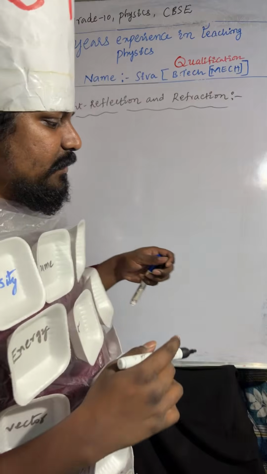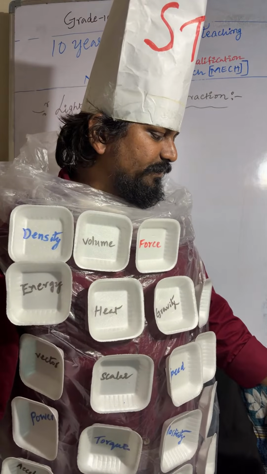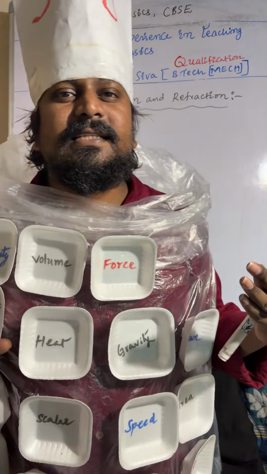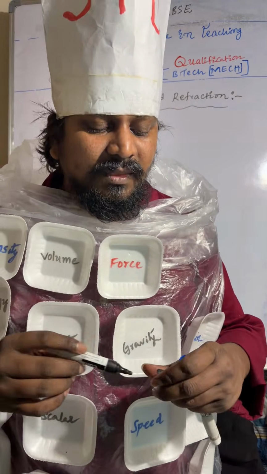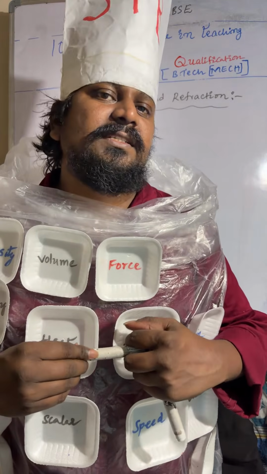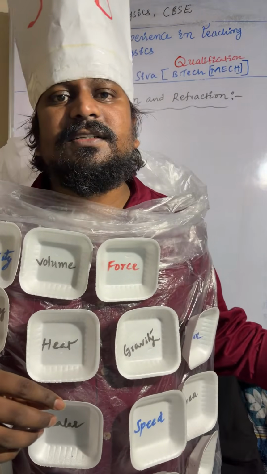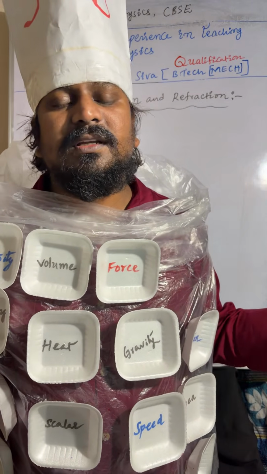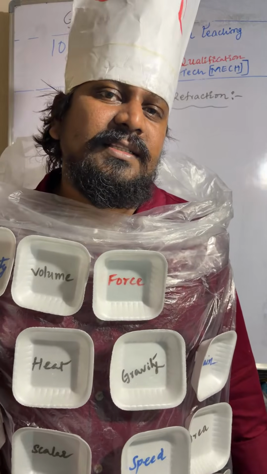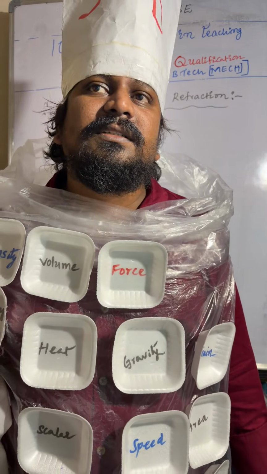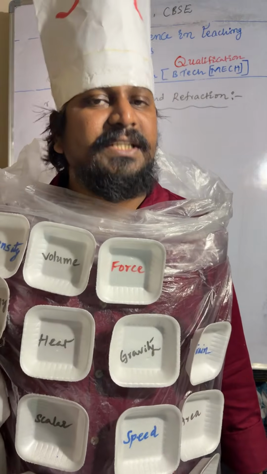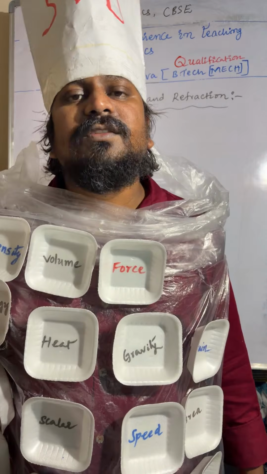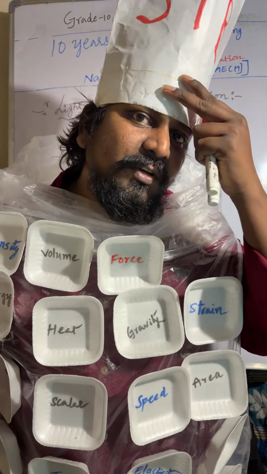In this topic we will completely discuss light refraction. First of all, what is refraction? Refraction is when a light ray moves from one medium to another, for example from rarer to denser, and the path of the light changes at the interface of the two media.